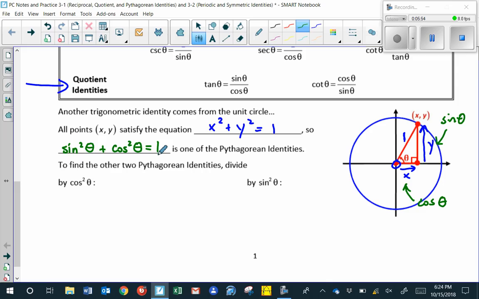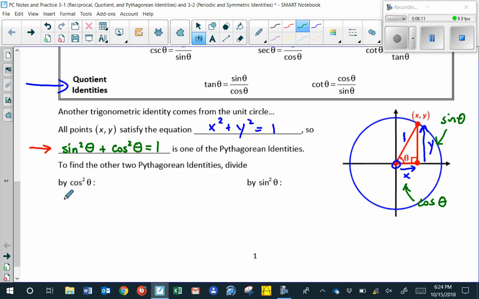There are two other Pythagorean identities that I do not advise that you memorize. I do advise that you memorize this first one, sine squared of theta plus cosine squared of theta is equal to 1, but we can always generate the other two by division.